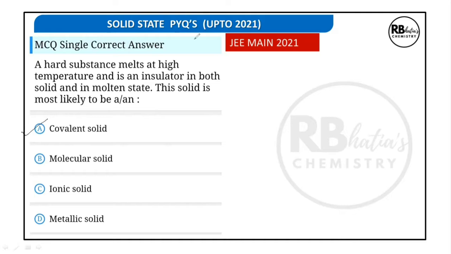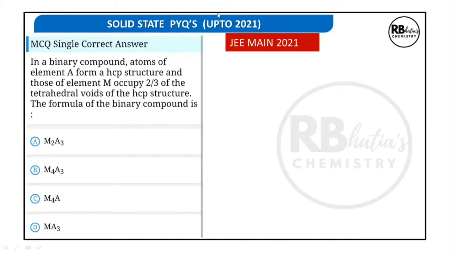So the answer is covalent solids. The next question says, in a binary compound, atoms of element A form HCP structure. M occupy two-thirds of the tetrahedral voids of the HCP structure. What is the formula of the binary compound? How do we go about this?